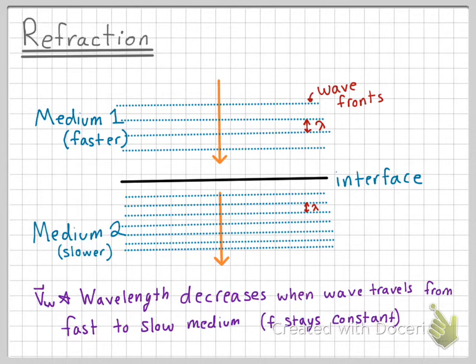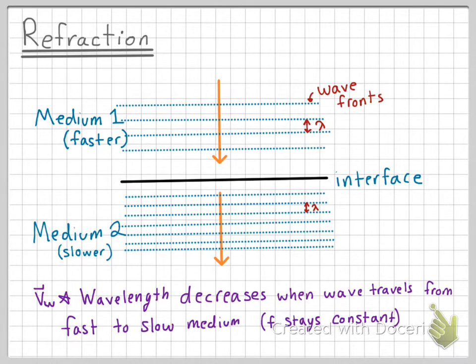A good analogy to why this happens is to compare wave fronts to lines of people in a marching band. Assuming the marching band is traveling on concrete through one medium, which would be a fast medium to travel on, the lines continue to stay evenly spaced until they interact with a second medium. Let's assume that at the interface, the marching band begins to walk through thick mud.